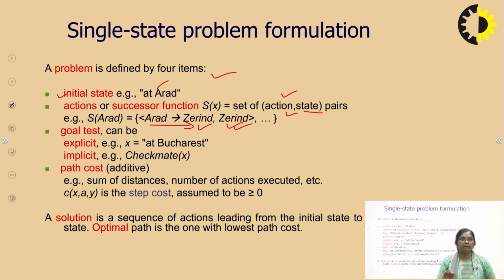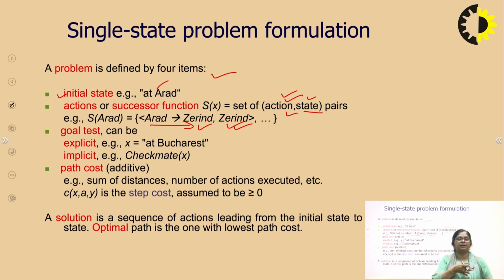Similarly, in the vacuum cleaner example, after cleaning one tile, the vacuum cleaner has cleaned one tile, so it will move to the next tile. What is the state now? One of the tiles has been cleaned, dust free, and now the agent, the vacuum cleaner, has moved to the second tile, that is the next state. What is the goal? The goal is to reach Bucharest. So we are in a state, we do an action, and we get the next state.